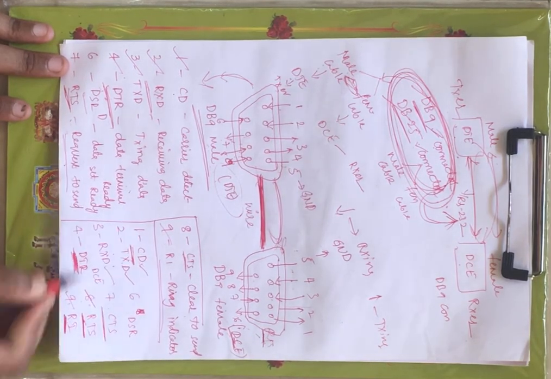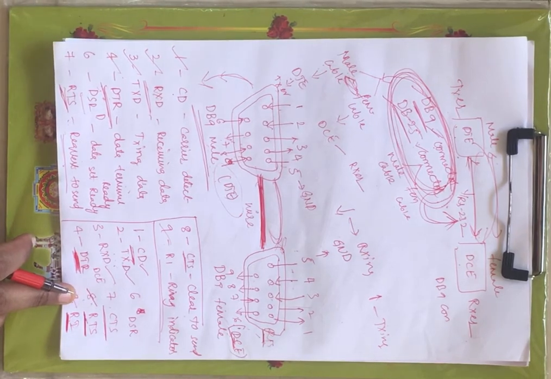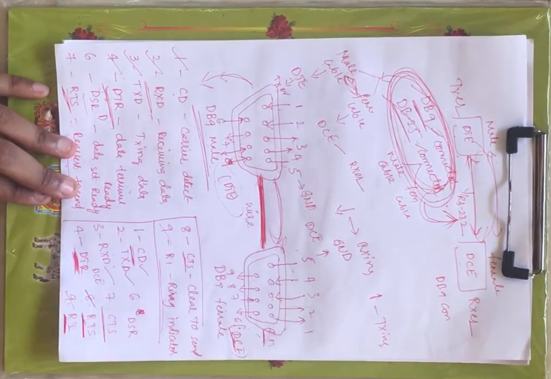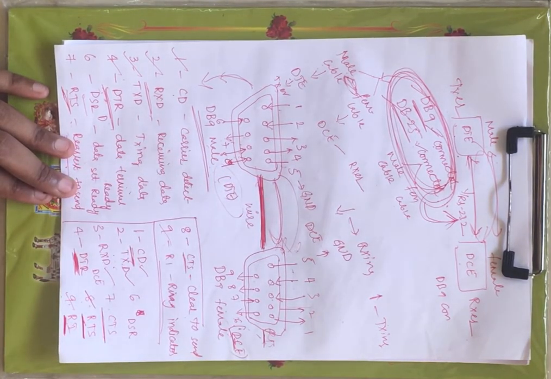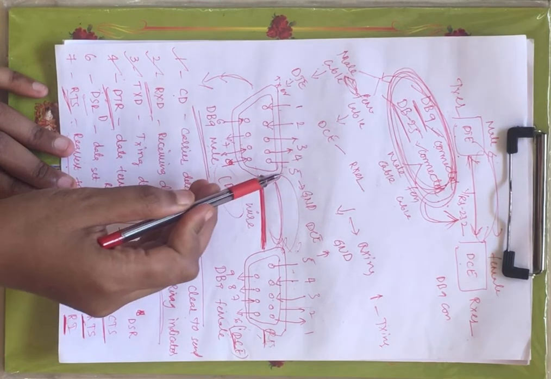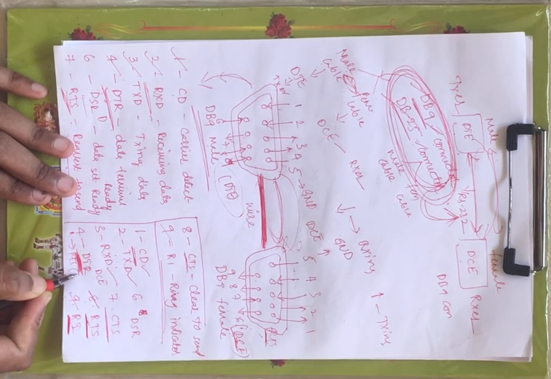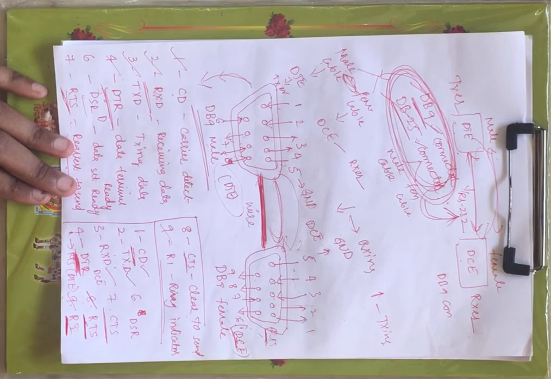And next we have DTR, data terminal ready, right? This will give the information whether the DCE is ready to accept the RTS generated from DTE. When DTR is 1, that indicates it will accept the RTS that has been given by the DTE, right?